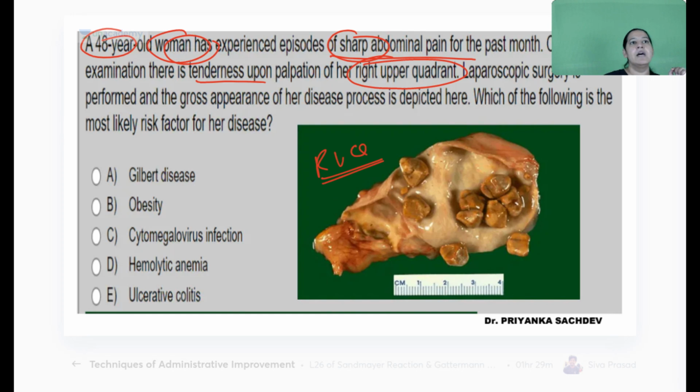She is having sharp pain. So laparoscopic surgery is done, and this is the organ removed, and this is the pathology. So tell me the risk factor for this pathology. First identify the organ, then identify the disease pathology in it, then tell me the risk factor for that disease. That is your answer.